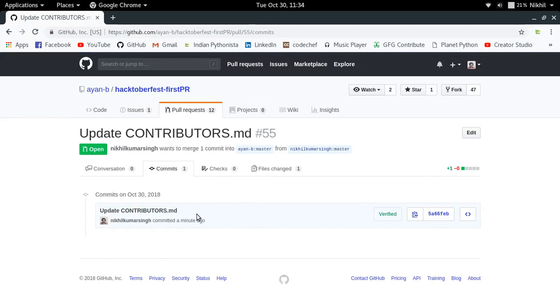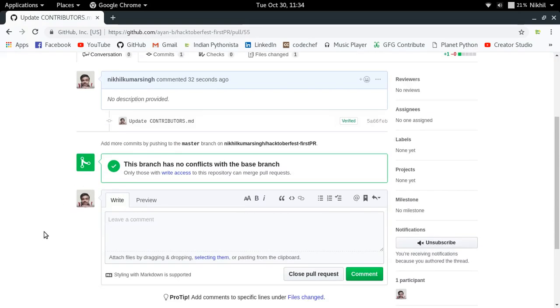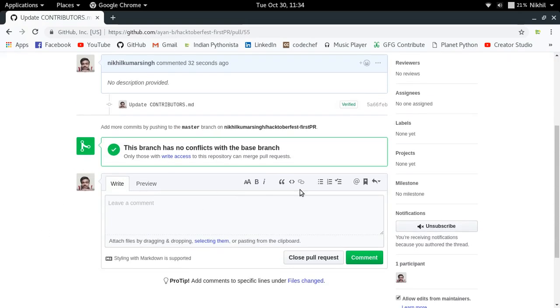So in this way, you create a pull request, and now the person who has access to this particular repo, they can just go to my PR and click on it, and they will get an option to merge it, and they can simply merge it, right? So I hope they merge it, and yeah, so this is how you create a pull request.